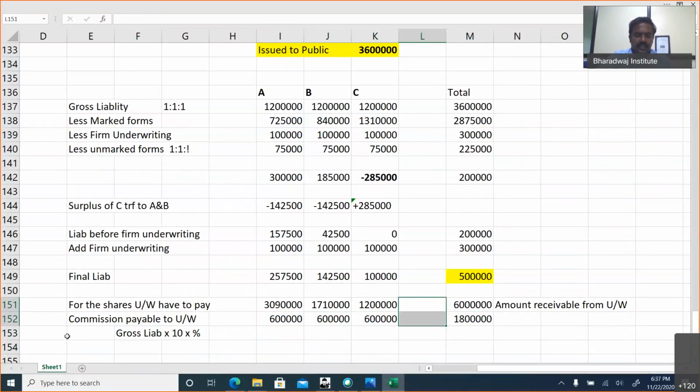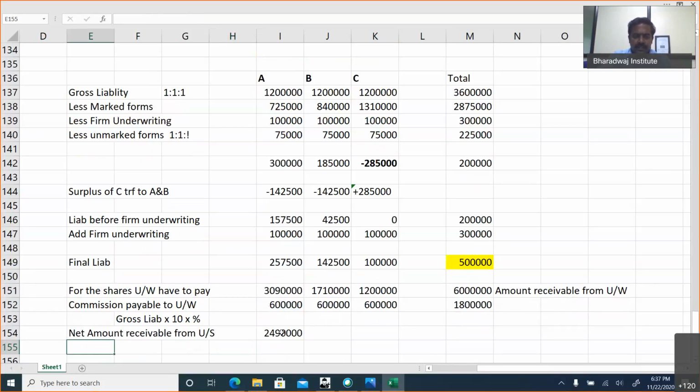So this is the final amount, the net amount receivable from underwriters. So 30,90,000 underwriters ought to pay, minus the company has to pay 6 lakhs. So 24,90,000 you will receive from A, like that for B and C, and the total.